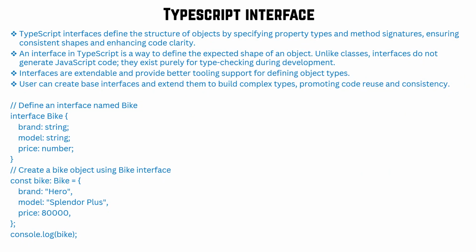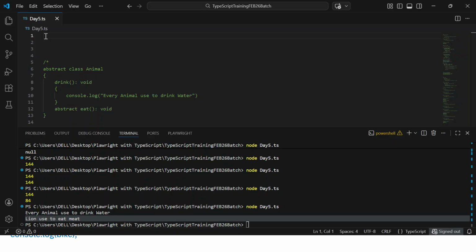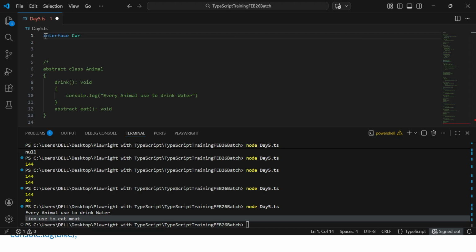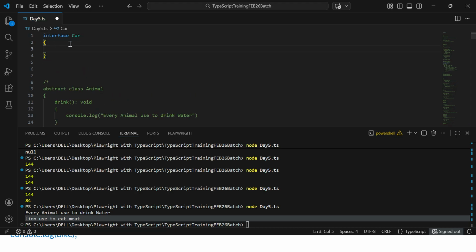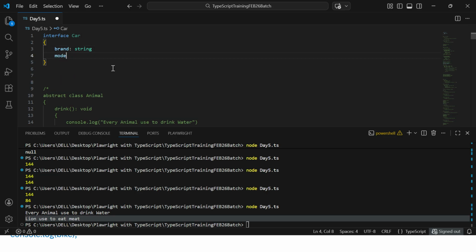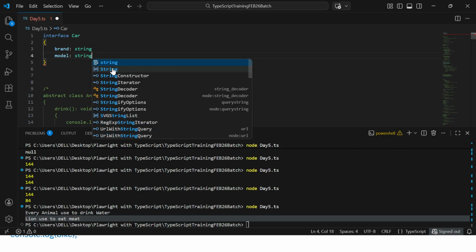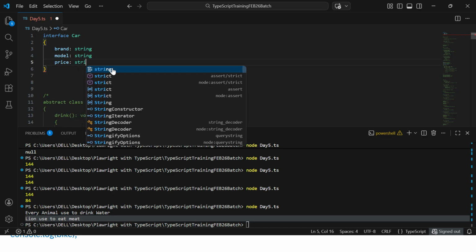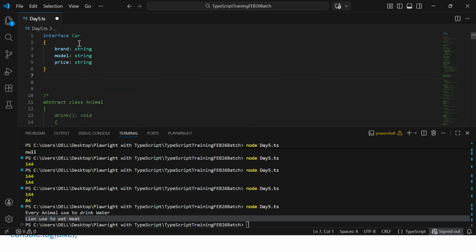So let's define a very basic interface, called Car. This is the way I can create the variables: brand, string; model, string; price, string. So this is the way I can have the interface Car.